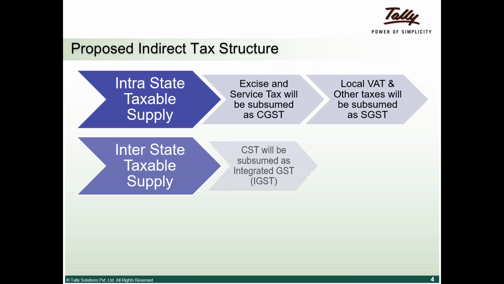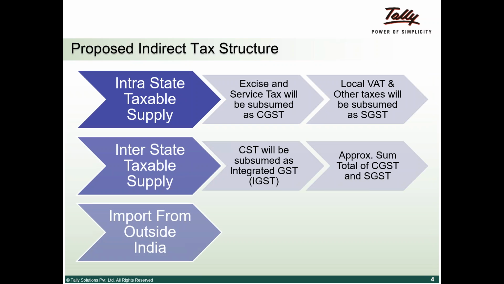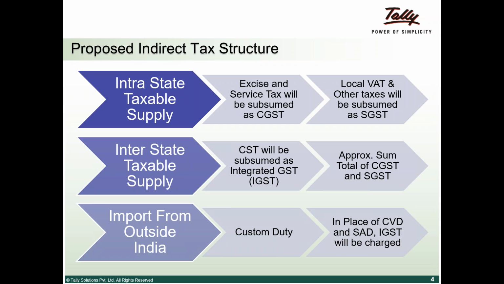Basically, taxes are divided into three buckets: intrastate taxability, interstate taxability, and import from outside India. Your excise duties and service taxes will be subsumed as CGST, and local VAT and other taxes will be subsumed as SGST, and interstate taxability, which so far is called CST, will be subsumed as IGST.